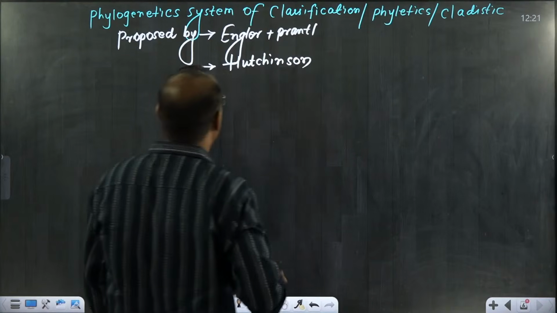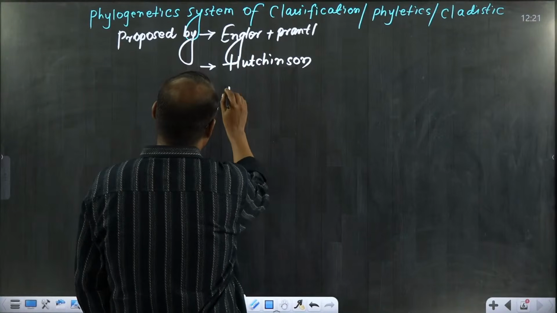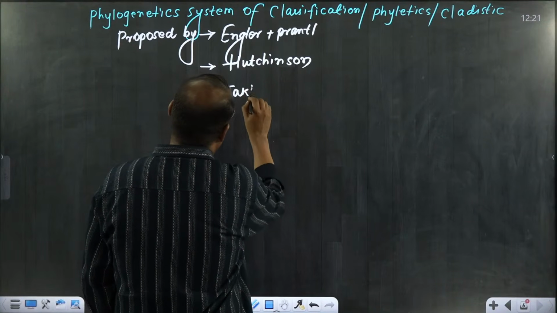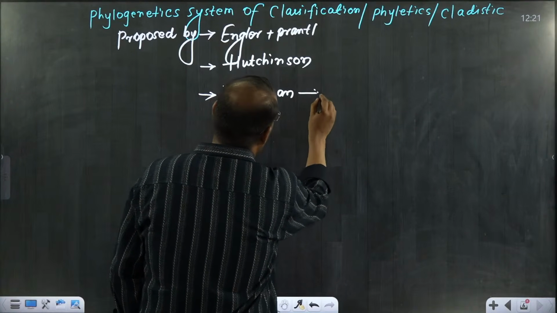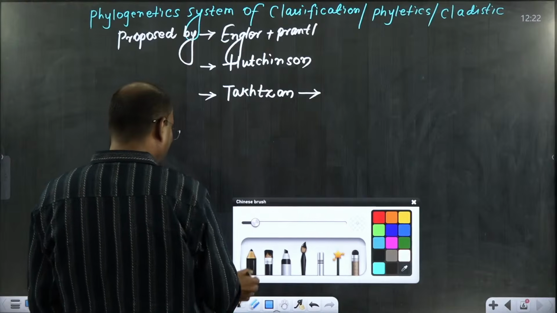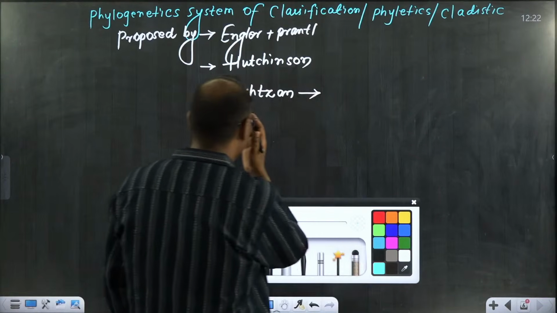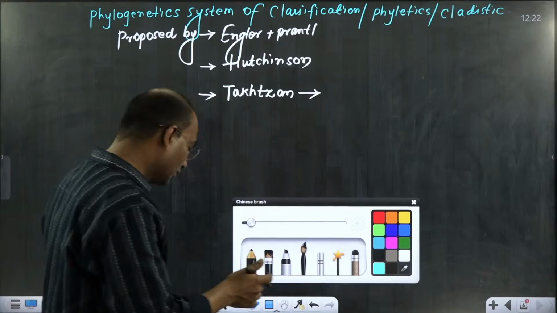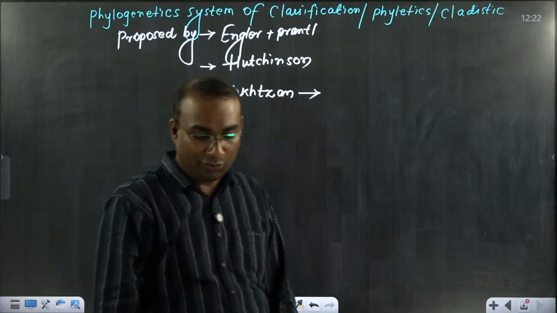One more scientist is there, named Takhtajan. This scientist has given a beautiful statement, which you will find in statement type questions.